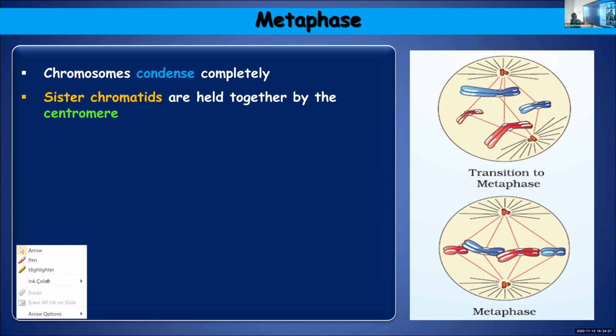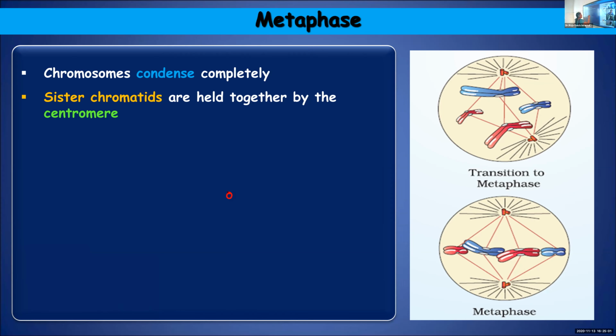So I'll show you what is meant by sister chromatids. This is one chromosome, and these are the chromatids. Two chromatids are held together at the region of the centromere, and these two are sister chromatids because they belong to the same chromosome.